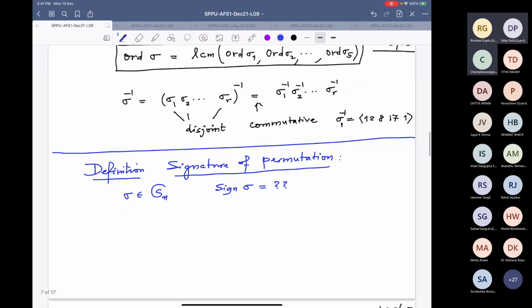See, I will give you an example first. That is very important to understand. So suppose I take a transposition, (1 2), no commas in the notation. So we have taken n equal to 3, let us say, or 4. I want a little room to play around.